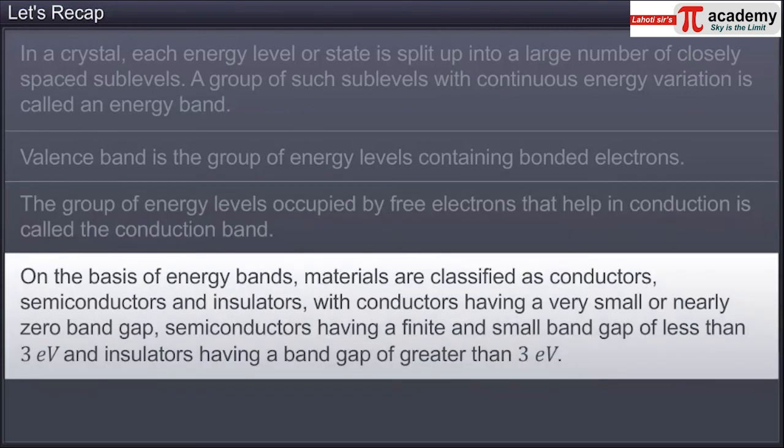On the basis of energy bands, materials are classified as conductors, semiconductors, and insulators, with conductors having a very small or nearly zero band gap, semiconductors having a finite and small band gap of less than 3 electron volt, and insulators having a band gap of greater than 3 electron volt.